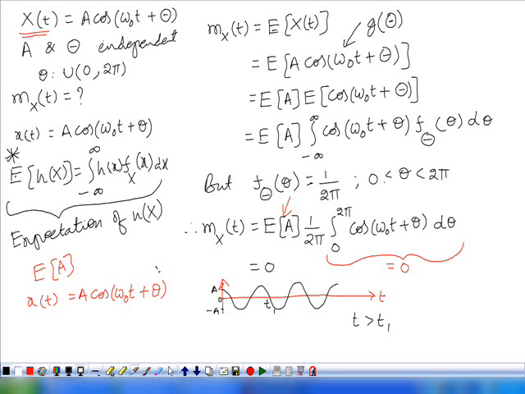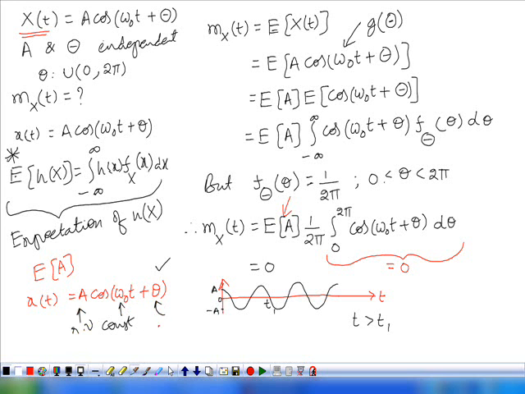Because this is A cos omega naught t plus theta, it is a periodic function. If you know the information over one period, can we predict the other values for the next period? Same values. Here omega naught is a constant. What about theta? Theta is a random variable and A is also a random variable.